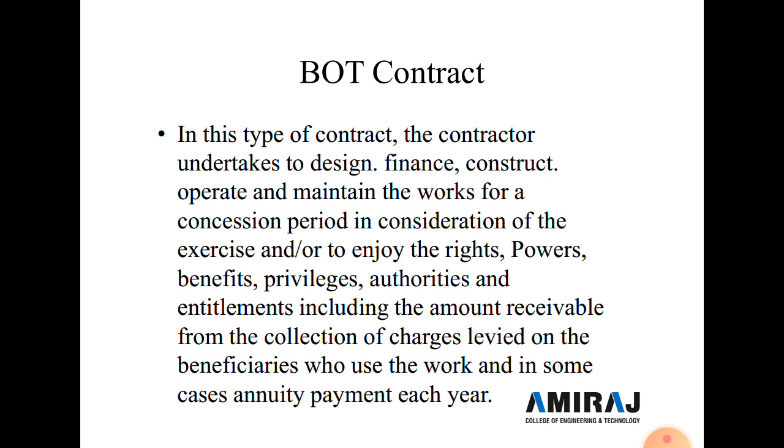Now the last type of contract is a BOT contract. BOT means B means build, O means operate, and T means transfer.